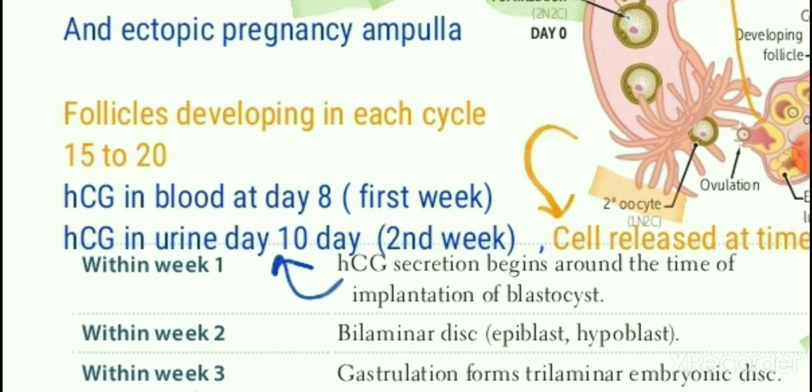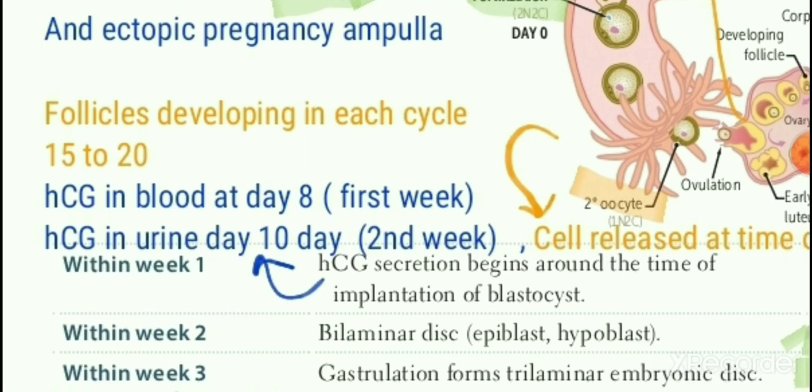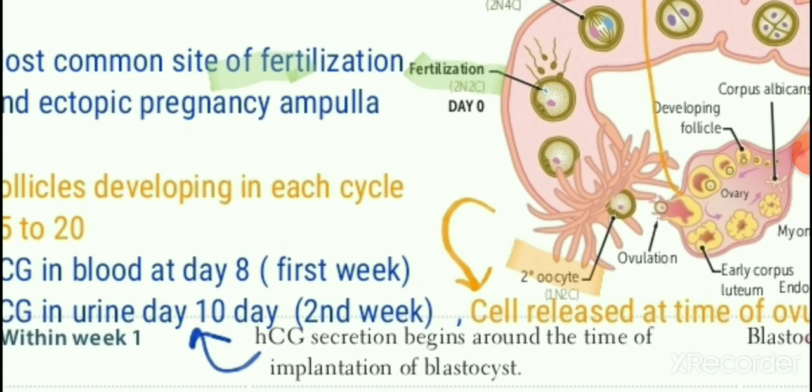And beta HCG in urine is detected on day 10. This day 8 in blood and day 10 in urine are two MCQs, and generally another MCQ is made of the first week and the second week. So you can say the first week is in the blood, the second week is in the urine. So four MCQs very related to beta HCG secretion.